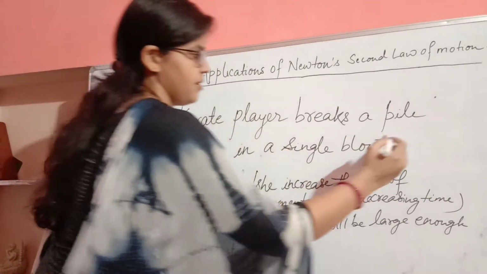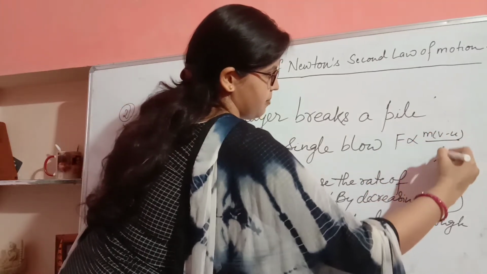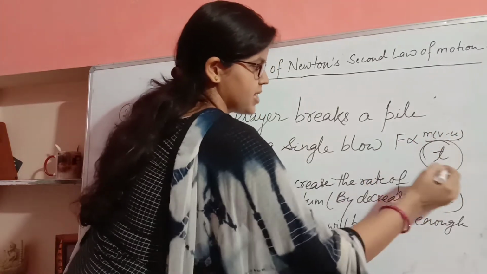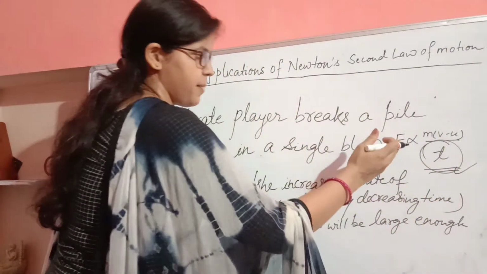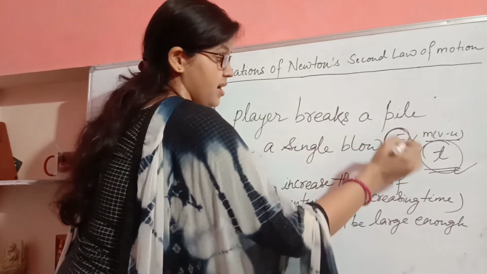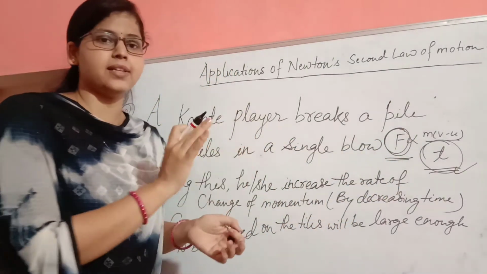Then again, F is directly proportional to change in momentum divided by time. If the force is applied in a very short interval of time, it means the force is very large. So that force is enough to break the tiles.